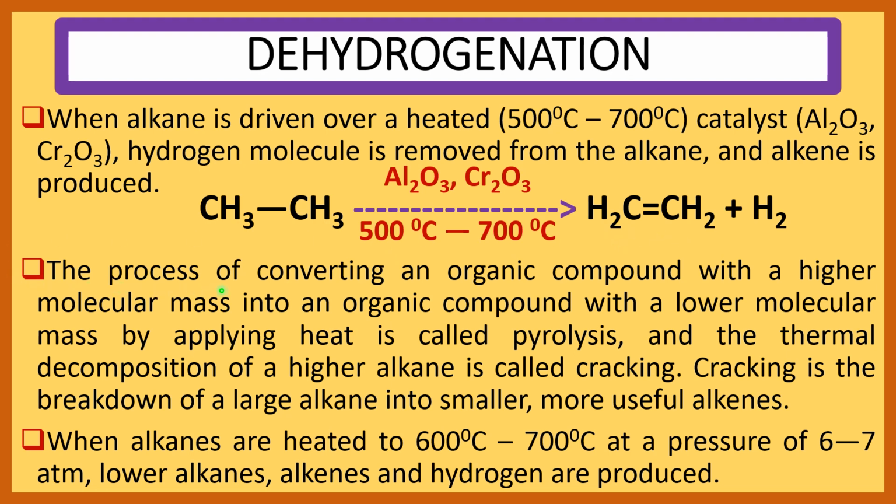The process of converting an organic compound with a higher molecular mass into an organic compound with a lower molecular mass by applying heat is called pyrolysis, and the thermal decomposition of a higher alkane is called cracking. Cracking is the breakdown of a large alkane into smaller, more useful alkenes. When alkanes are heated to 600 degree centigrade to 700 degree centigrade at a pressure of 6 to 7 atmosphere, lower alkanes, alkenes and hydrogen are produced. The product we see in the next slide.